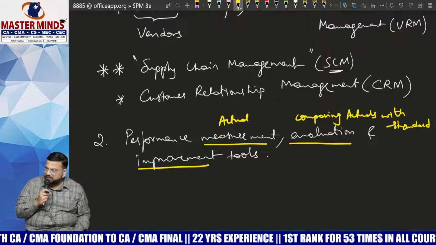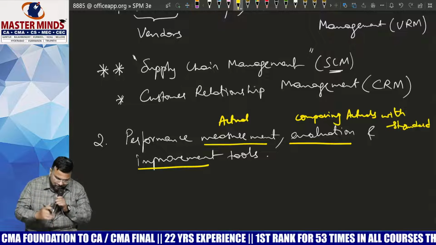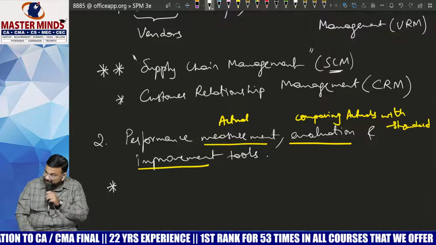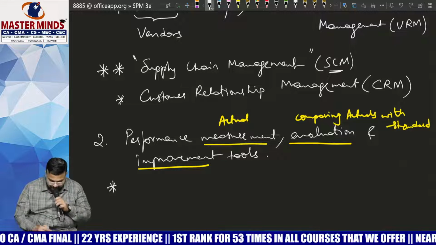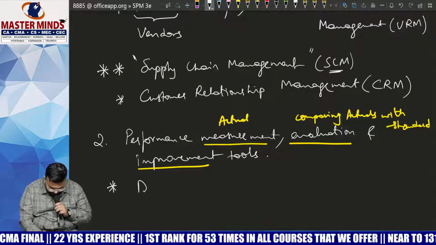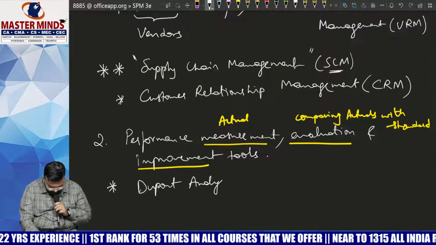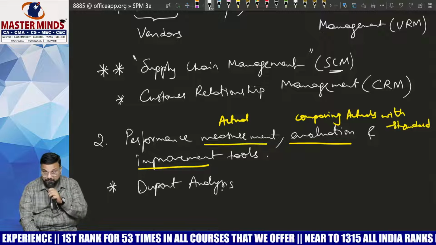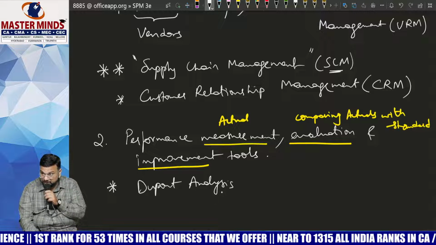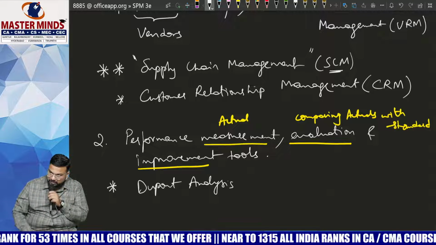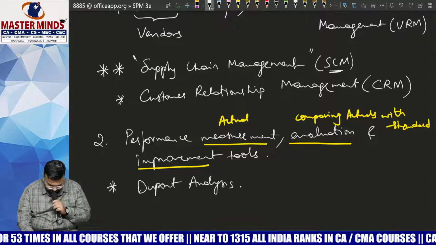Next one is improvement tools. Here, most of the topics will be relevant to financial management. That is DuPont analysis. This is already covered in your CMA financial management. Two or three formulas related to DuPont analysis will be covered here, not anything major, okay?